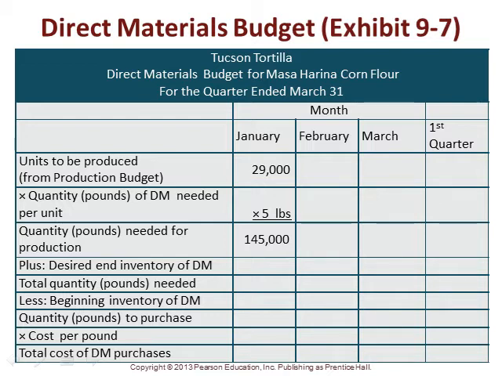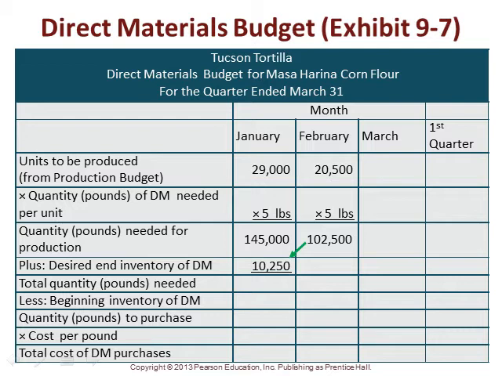So we need to know what are we going to schedule to produce the next month, and we're given that we're going to produce 20,500 units from the production budget at 5 pounds per unit needed. Direct material is 102,500 pounds of material needed for the next month. We want to keep 10% of that in our current month ending inventory to prevent shortages from crippling us. So we know we need 10,250 pounds of material in our ending inventory.